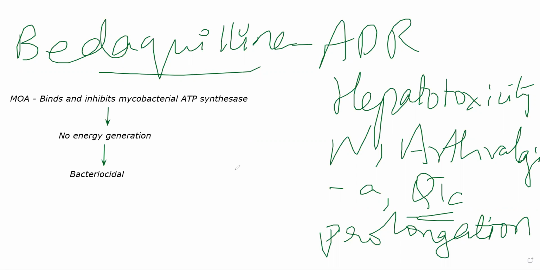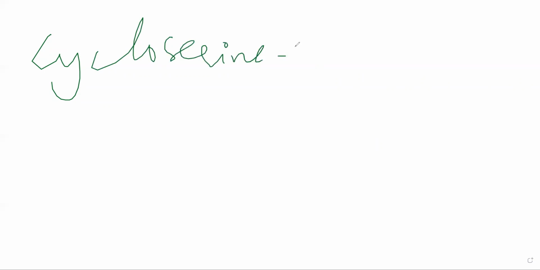Then apart from this there are other small drugs. You can give cycloserine. Cycloserine is a cell wall synthesis inhibitor. Tuberculostatic, we read this earlier in miscellaneous drugs. Cycloserine causes CNS toxicity. It can cause headache, tremor, psychosis, sometimes even seizures. Generally used in resistant TB. Cycloserine, okay, it is a cell wall inhibitor, cell wall synthesis inhibitor.